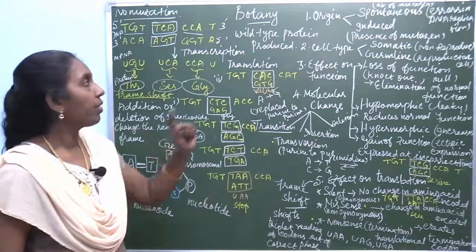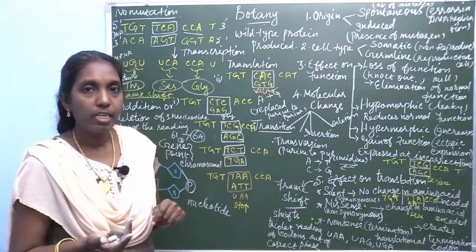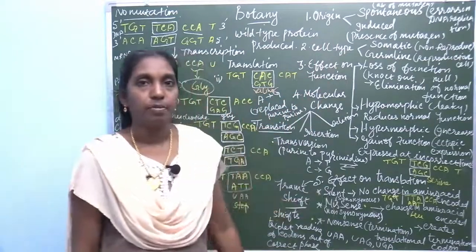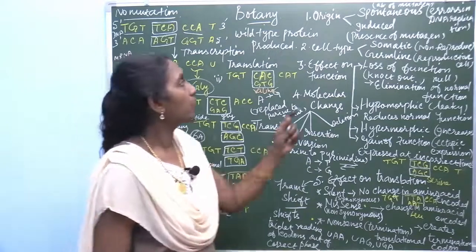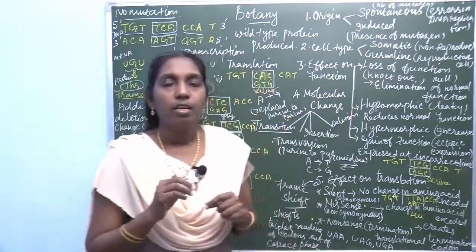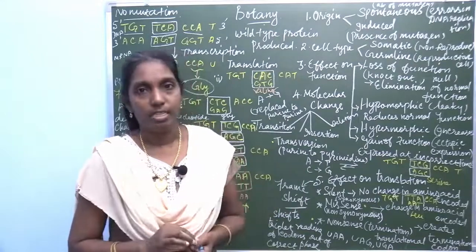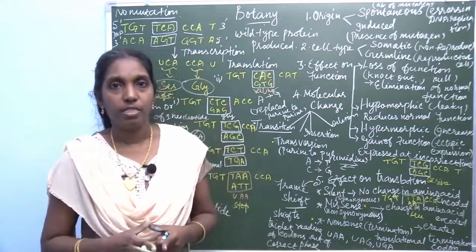So the first classification is based on origin. There are 2 different types: spontaneous mutation and induced mutation. What's meant by spontaneous mutation? Spontaneous mutation occurs in the absence of mutagens. What are mutagens?